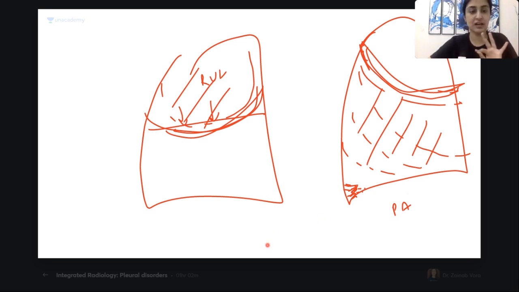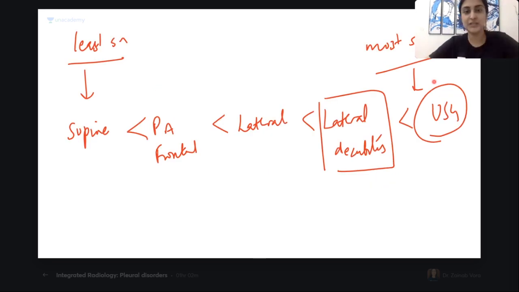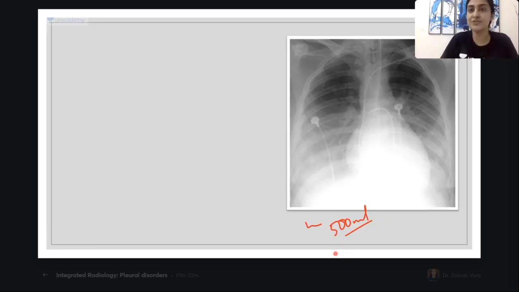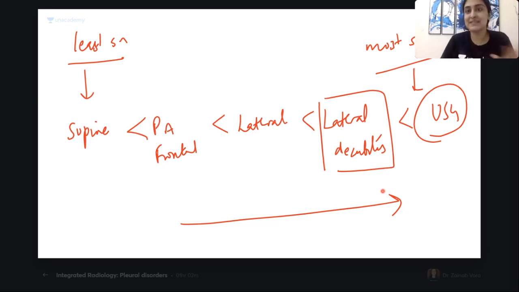I have just explained the sequence of sensitivity of pleural effusion. Those of you just joining in, I will tell you, Shrigiri, indications of lateral decubitus. Everywhere we do ultrasound, there are very few indications where we do lateral decubitus. In a real life scenario, almost never, because our ultrasound is doing our job for us without any radiation. This is only for your theoretical purpose that we do this. Is that clear?